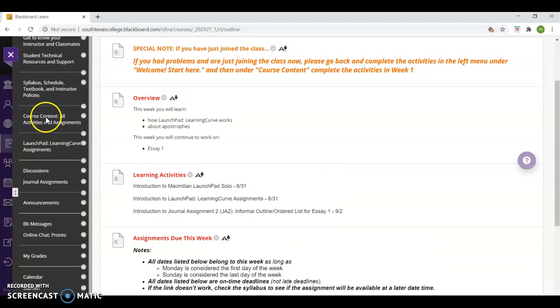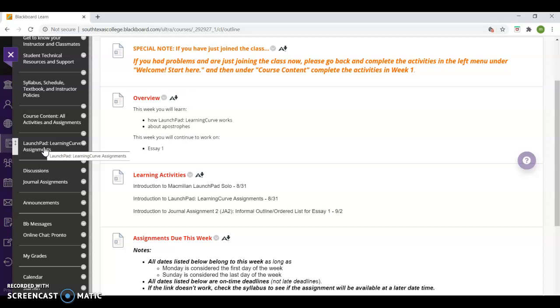I'll just point out a couple of other places. We've got Launchpad Learning, and I'm not going to click on some of these because we don't need them yet, but I'll just make you aware that they are there. This learning curve assignments, if you click on it, you will find a list of assignments, but they won't be available till you register for Launchpad. That's what I told you, that you had to pay about $60 with a debit card or credit card to get some online exercises.